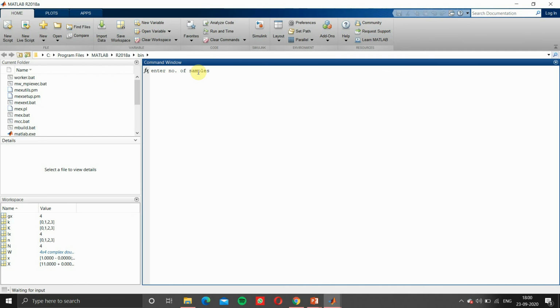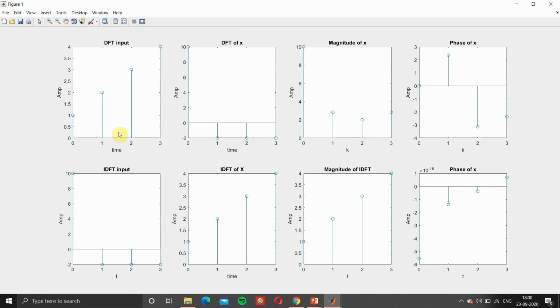They are asking for the number of samples. We'll use 4. Enter the sequence. When you are entering a sequence, remember that you have to give it in matrix form. So open square bracket, then 1, 2, 3, 4, then close it, then press enter. So this is our output.